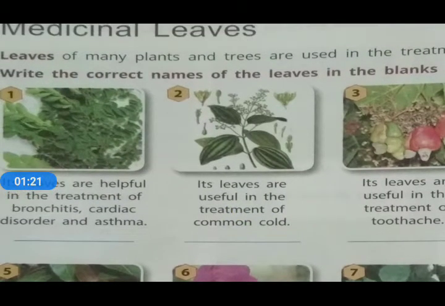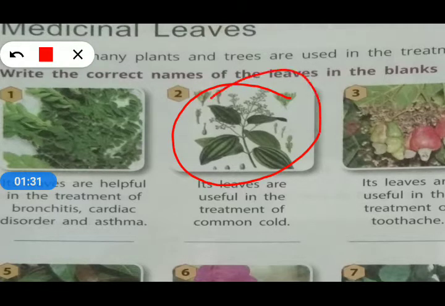The second one has been given to you. Its leaves are useful in the treatment of common cold. This is the picture of the leaves, and it is mentioned that its leaves are useful in the treatment of common cold. The name of that leaf is cinnamon.